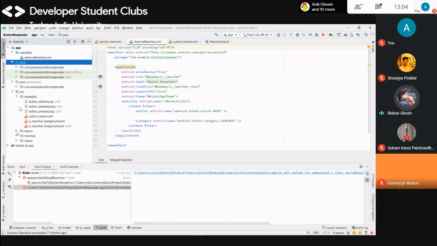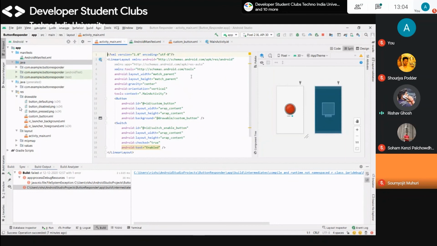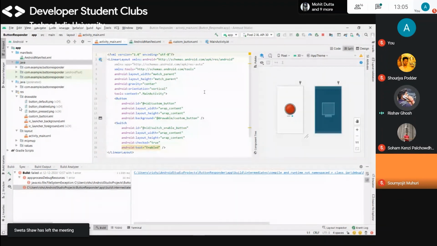Okay, and then in layout there is activity main.xml. This is the activity main.xml. There are some functions I will show you later on. Here we do the codes, like if you want to do layouts, like how your app will look from outside, we will code that here, and what the functions in it will be.